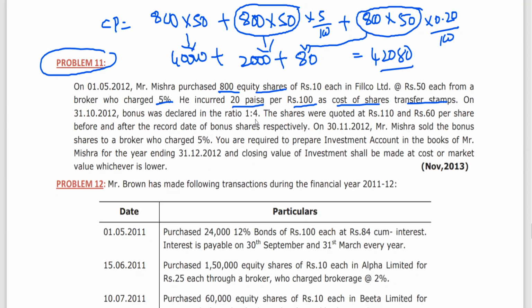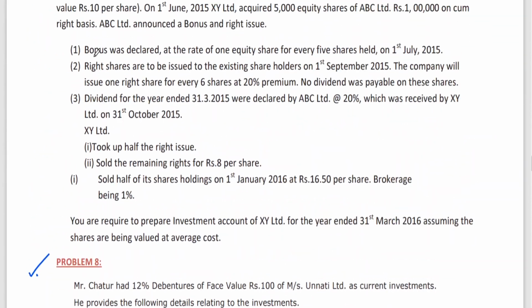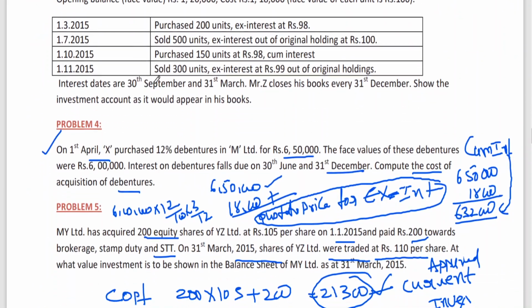Declared bonus shares, 4 means for every 4 shares. The shares were quoted at 110.60 before bonus shares, after bonus, sold the bonus share, 5% brokerage. What are the sale proceeds? On that, calculate and deduct 5%. It's the same as the Neil problem, the second problem we have done today. Then carrying amount also you have to calculate, because market value is given, cost price or market value, whichever is lower. This is similar to which problem, my dear friends? Here we have done the second problem in detailed explanation. Same model.